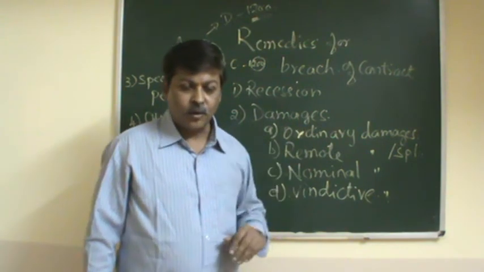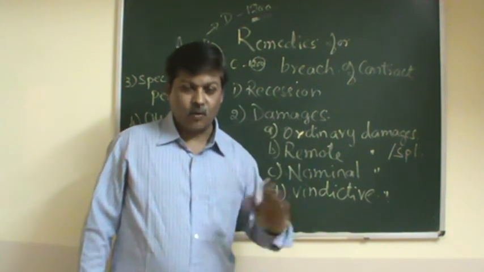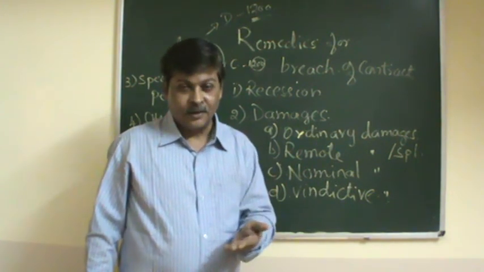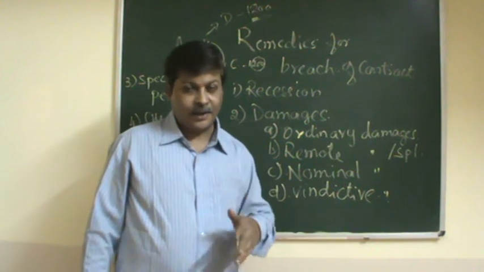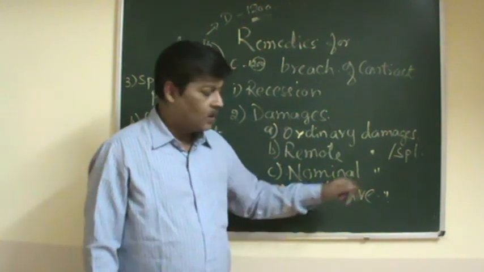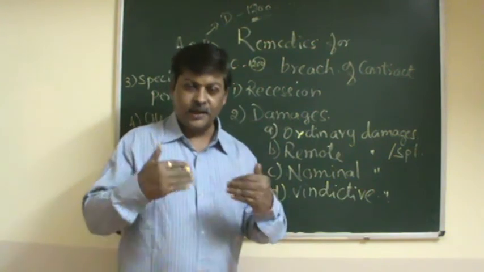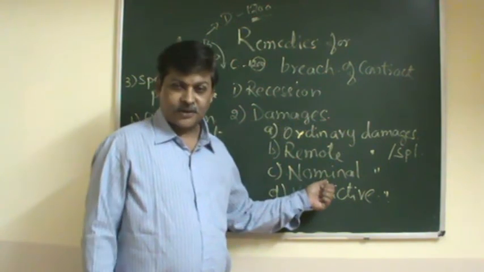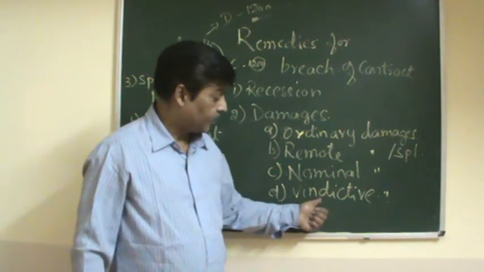Whatever the court feels is fit, it awards. You cannot measure the damages because no loss has been caused, hence it is at the discretion of the court. It is just nominal damages.